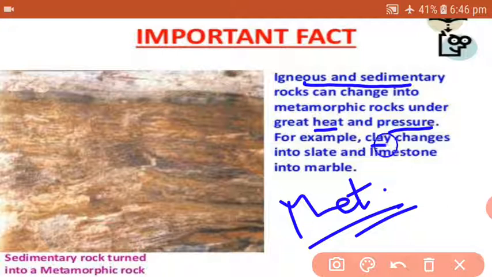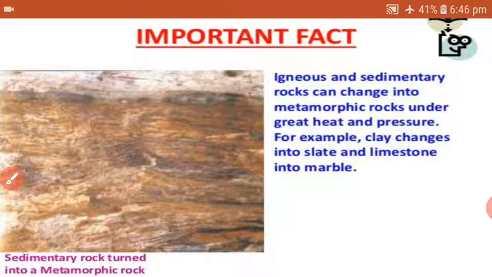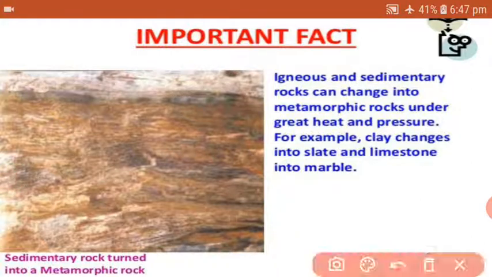For example, clay changes into slate, that is a type of rock, and limestone changes into marble, that is also a type of rock. So you can find here sedimentary rock turned into a metamorphic rock, because over a long period of time, because of heat and pressure, ultimately it changes its form. As we have seen, the meaning of metamorphic is change of form. So sedimentary has changed into metamorphic because it has a different form now.